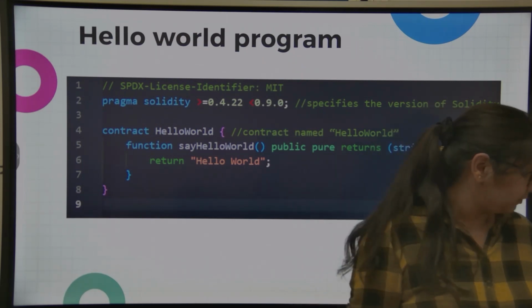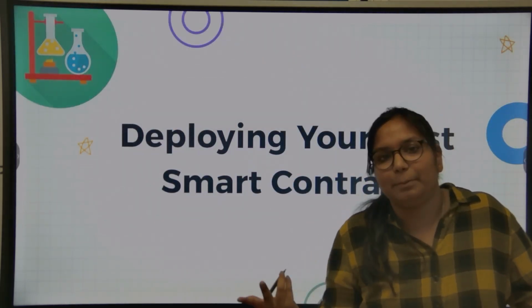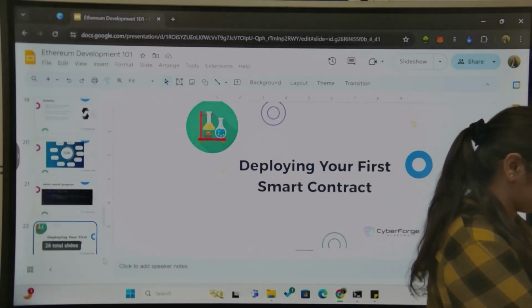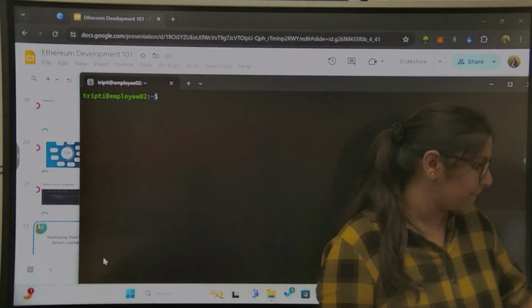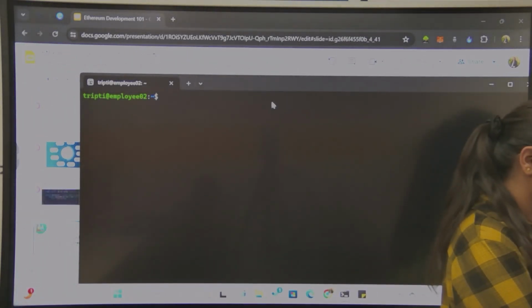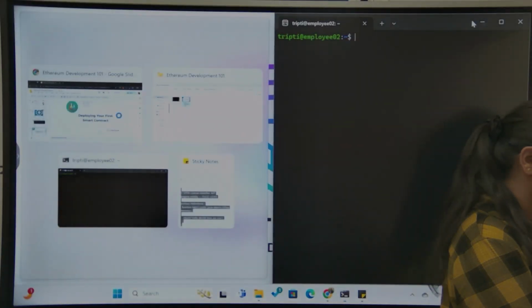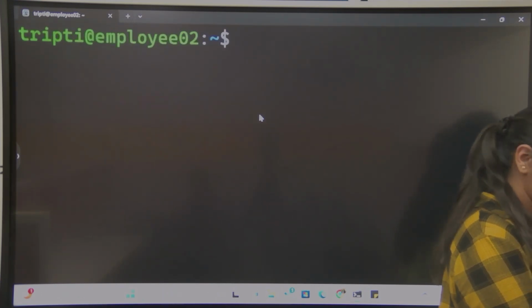Now let's see how we can write this program and how we can compile it and deploy it on our system. So for that, I'm using WSL. I hope it is visible. If not, please tell me. Yeah, I've zoomed it out.